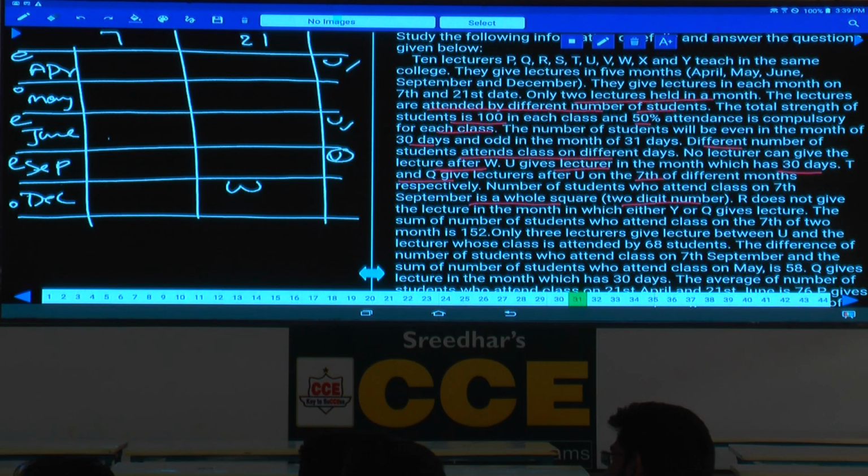Between these two, which one should be here? 64. Why can't it be 81? Because it must be even, so here it must be 64. That is the first element we are able to finalize, isn't it?